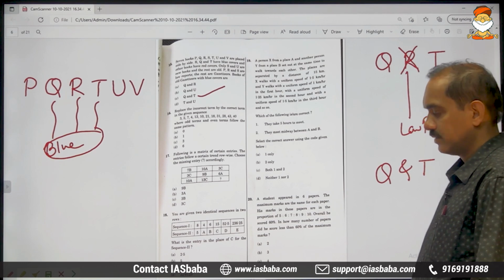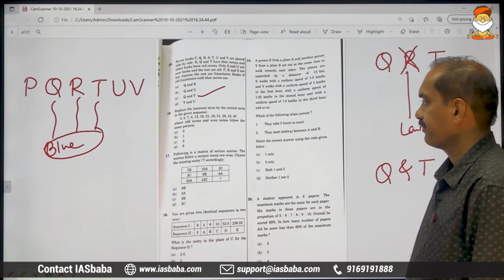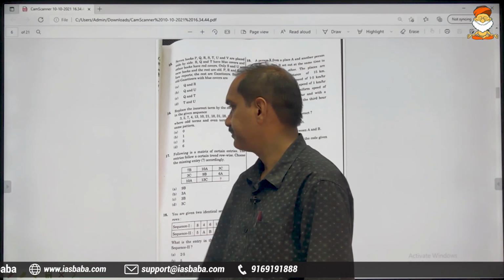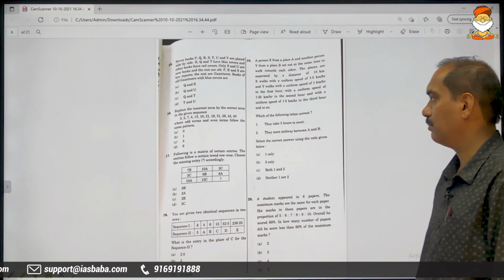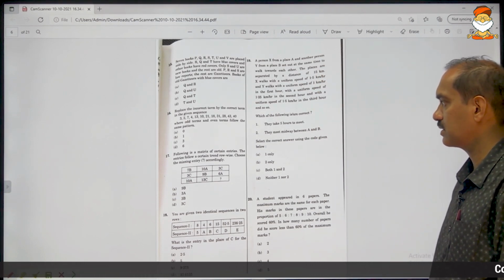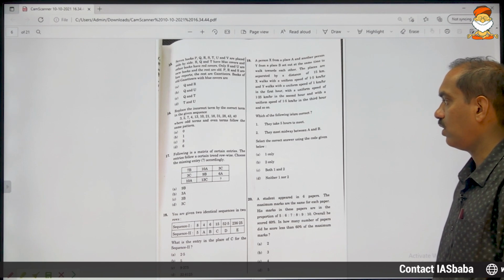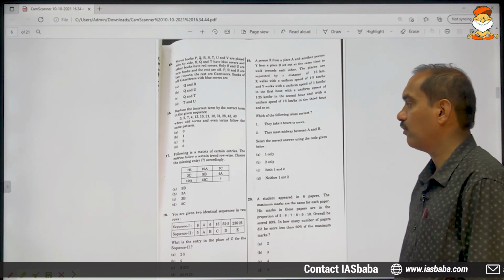So this one is over. Moving on to the next one. Replace the incorrect term by the correct term in the given sequence, where odd terms and even terms follow the same pattern.